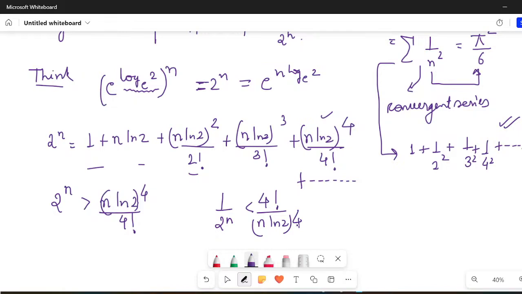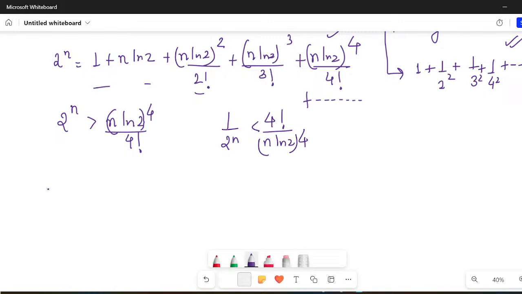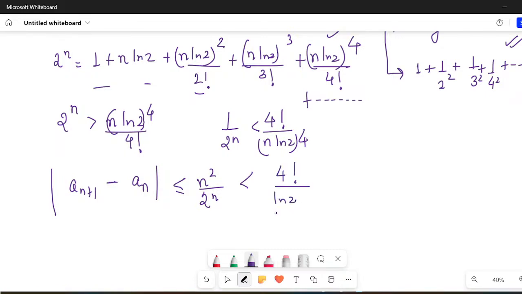So 1 upon 2 raised to power n will be less than 4 factorial upon n ln 2 raised to power 4. So in other words, I would say that modulus of a(n+1) minus a(n) is less than or equal to n square upon 2 raised to power n, and I know 1 upon 2 raised to power n is less than this, so I can write 4 factorial divided by ln 2 raised to power 4, and this is n raised to power 4.